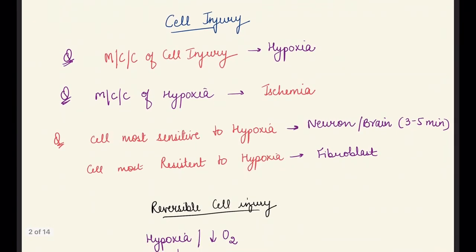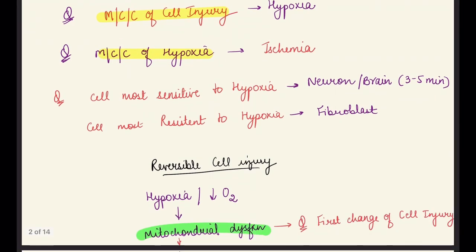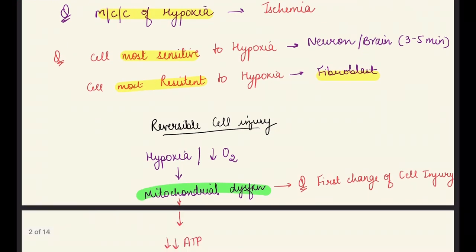So in cell injury, as we all know, the most common cause of cell injury is hypoxia, and in hypoxia the most common cause is ischemia, meaning there is reduction of blood supply. That's why hypoxia occurs. We also have to study which cell is the most sensitive to hypoxia and which is the least sensitive. Most sensitive to hypoxia are the neurons, and least sensitive, most resistant, is the fibroblast.